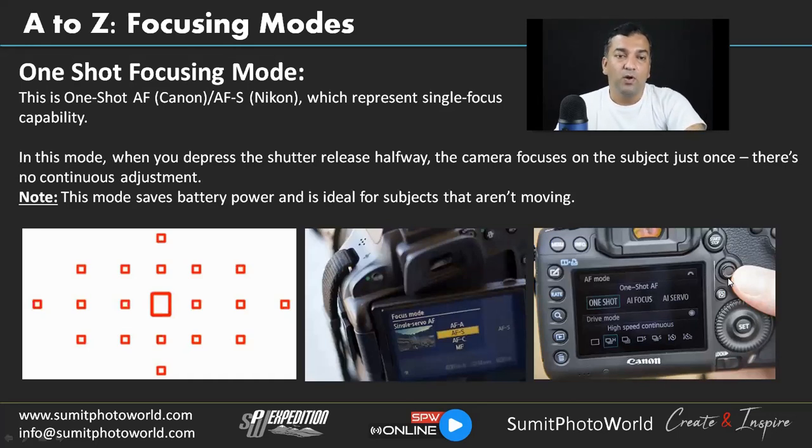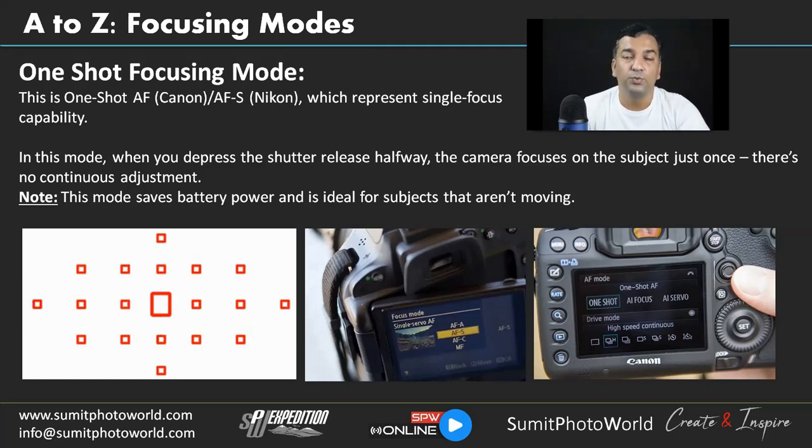Now we will talk about focusing modes. We have One Shot focusing mode in Canon. We have AF-S in Nikon, which represents single focus capability. So these modes, as we discussed, are single focus modes.